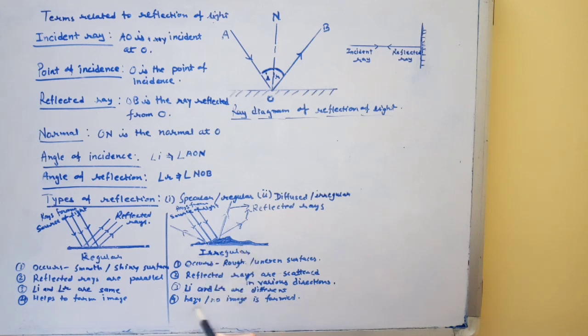In irregular reflection, a hazy image or no image is formed. An example of irregular reflection is the reflection from a table with a rough surface, which enables us to see the table.